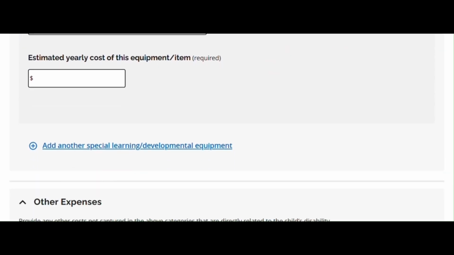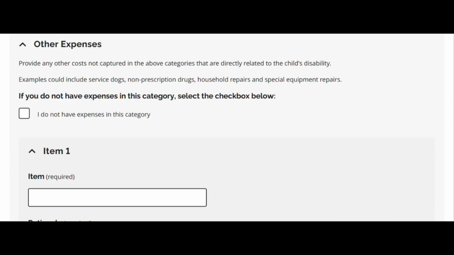Other expenses. Any other costs not captured in the above categories that are directly related to the child's disability. Examples could include service dogs, non-prescription drugs, household repairs, and special equipment repairs.